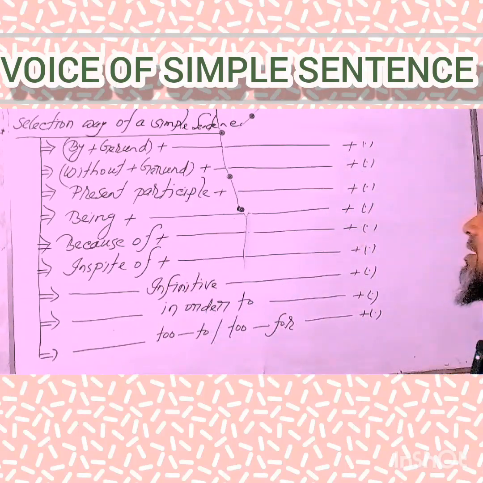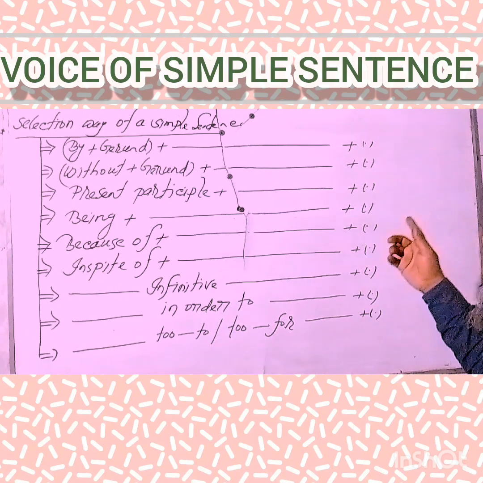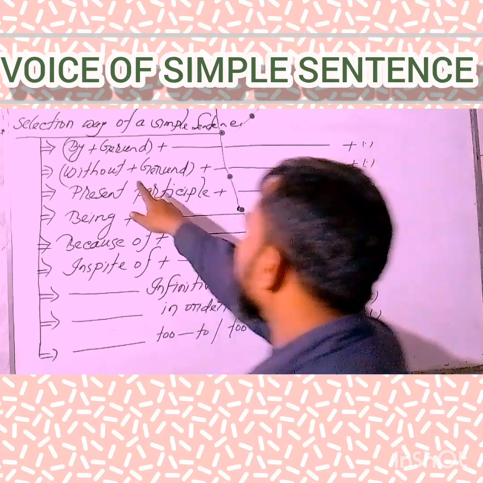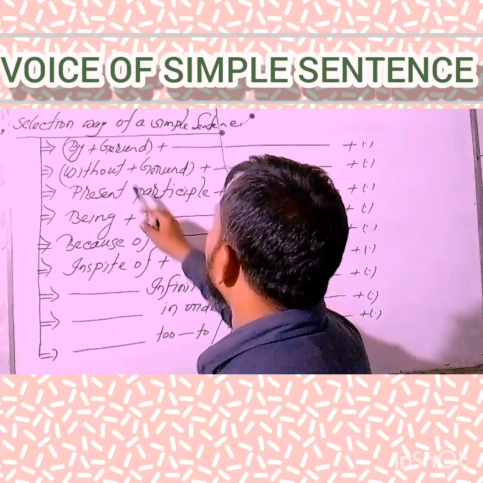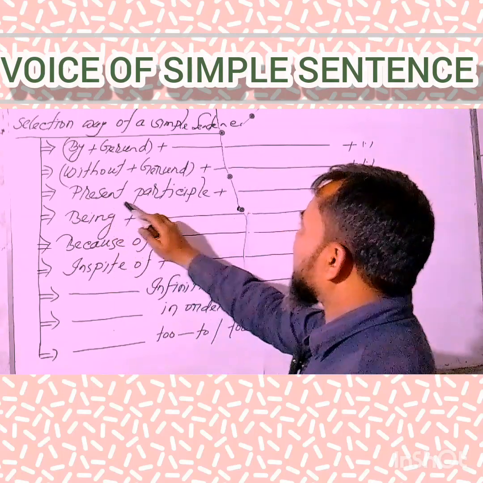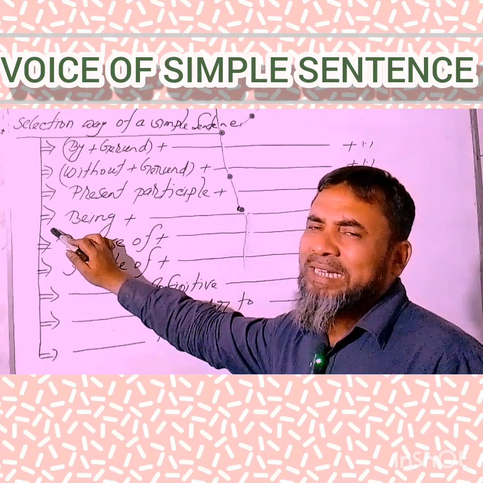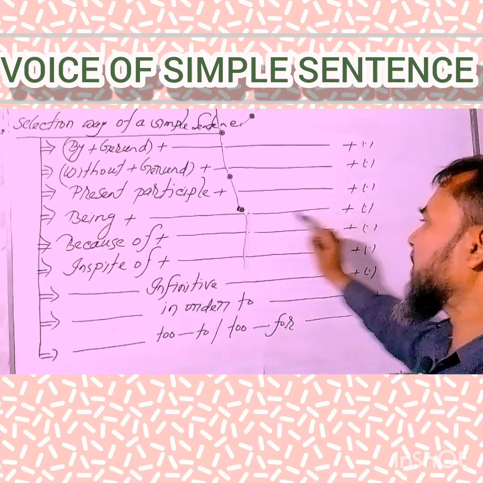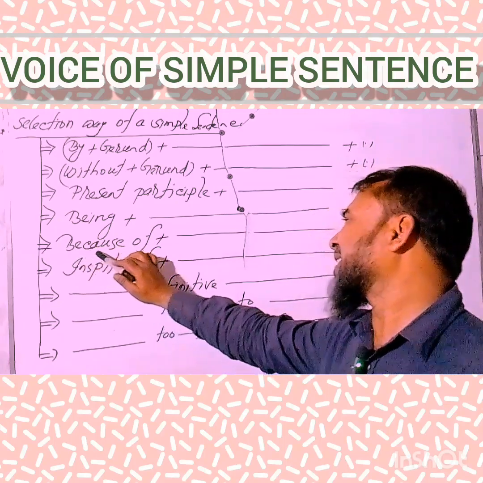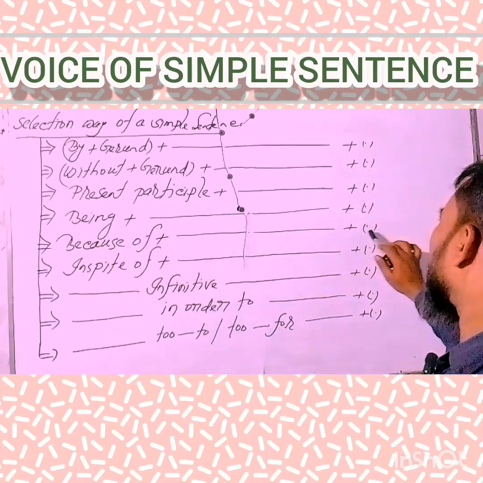Okay, my dear learners, try to save in your memory and memorize instantly the determinants of converting voice from active to passive at this moment. Number one, by plus gerund, finally ended with full stop. Number two, starting word without gerund, ended with full stop. Number three, starting word present participle, ended with full stop. Next, number four, starting word being, ended with full stop. Number five, starting word because of, ended with full stop.